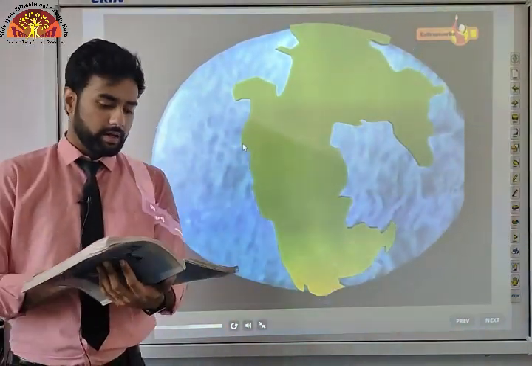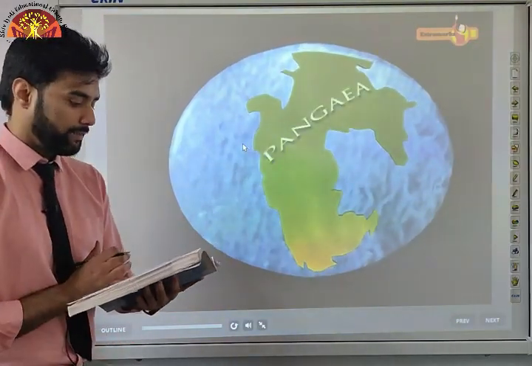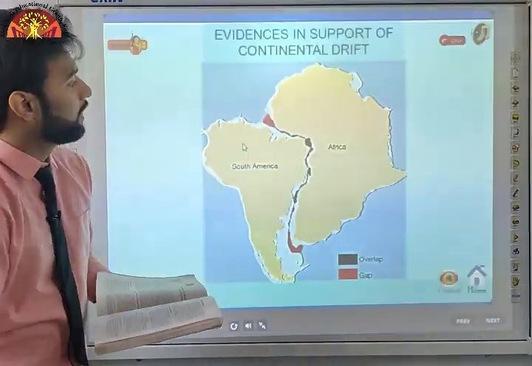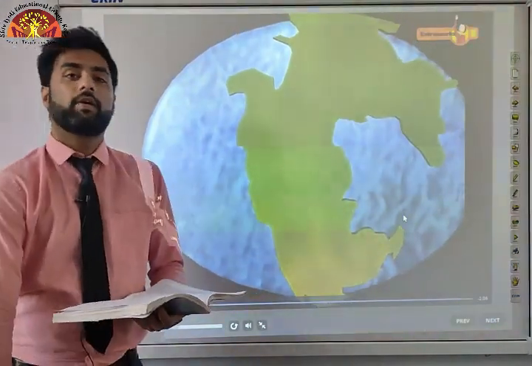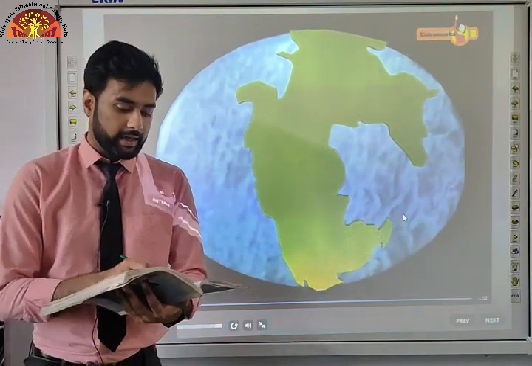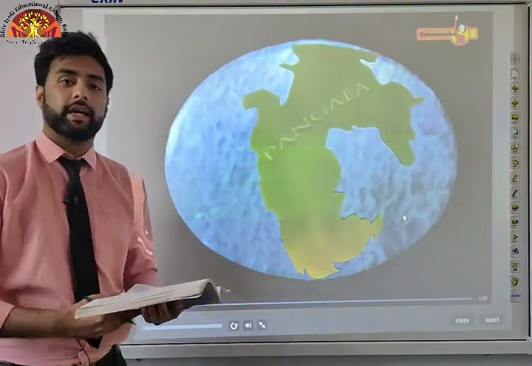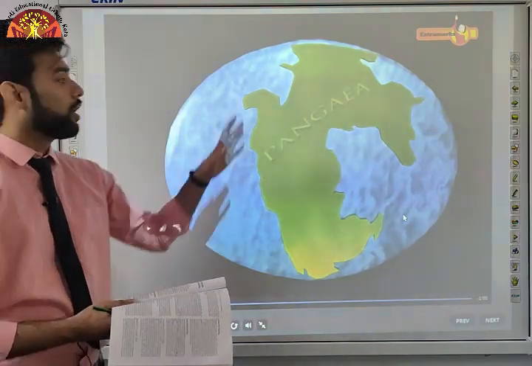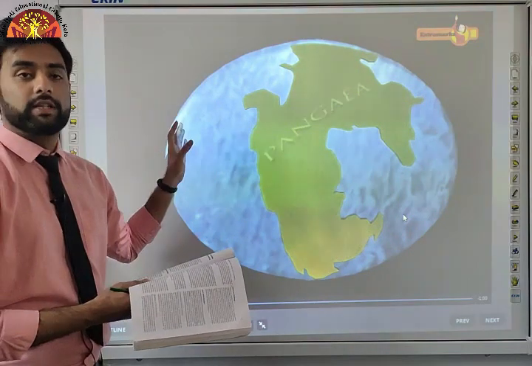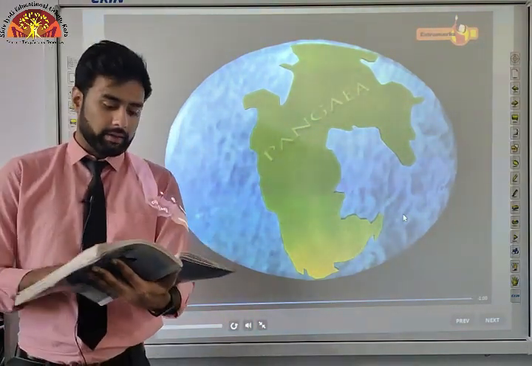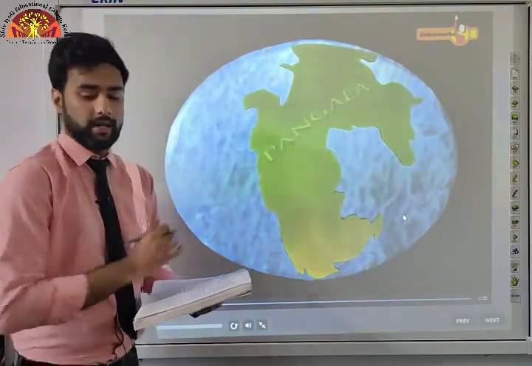According to Wegener, all the continents formed a single mass and mega oceans surrounded it. What he suggested was that all the seven continents that we see today were actually joined together and formed a supercontinent called Pangaea. The massive super ocean was called Panthalassa. Panthalassa means all water, and Pangaea means all earth.